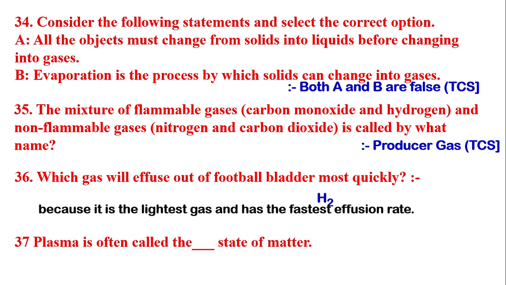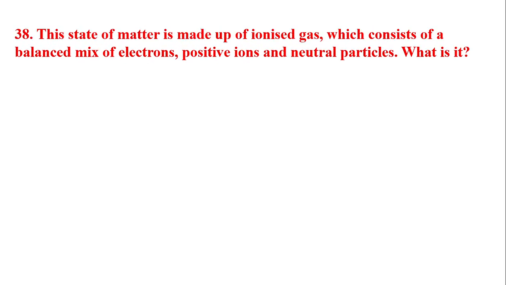Next question is, plasma is often called the fourth state of matter. This state of matter is made up of ionized gas, which consists of a balanced mix of electrons, positive ions, and neutral particles. What is it? The answer is plasma.